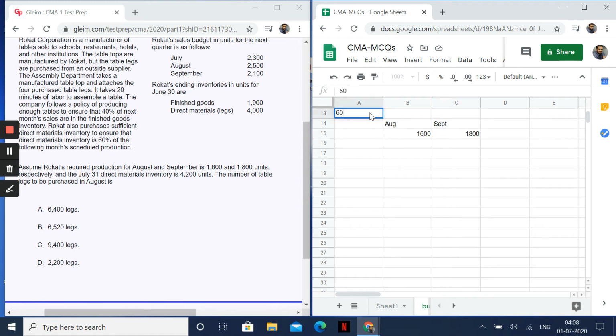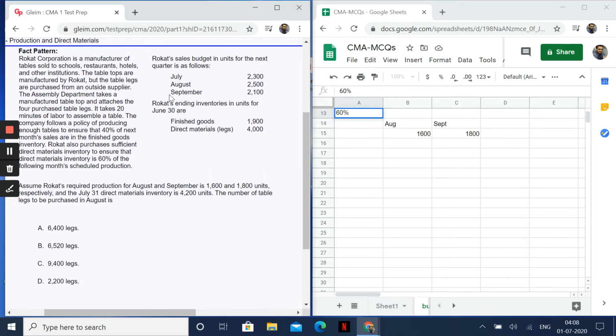We need to make sure that if you are having a pen and paper with you, you make notes of it. Now budgeted sales is going to be 2300, 2500, 2100. Okay, sales is going to be this, fine, but we are going to talk about production, so this data is also irrelevant. Budgeted ending inventory in units for June 30 is given, but our question is requiring August, so this data is also irrelevant.